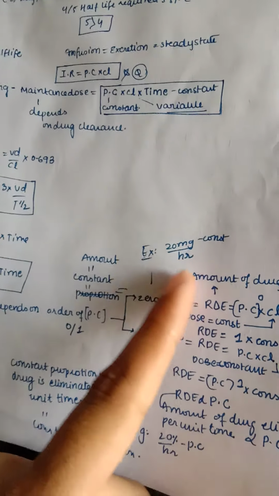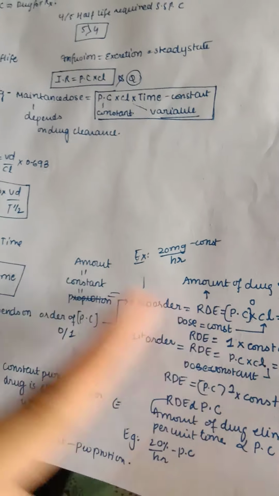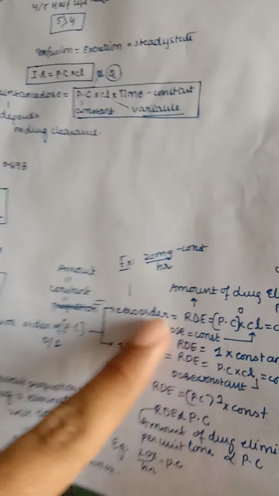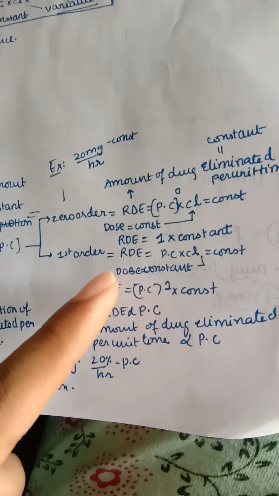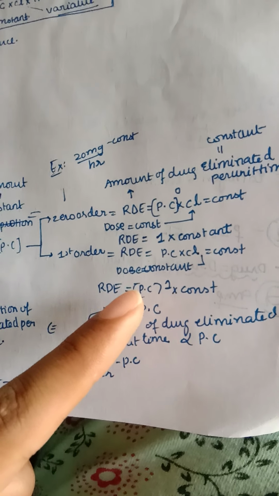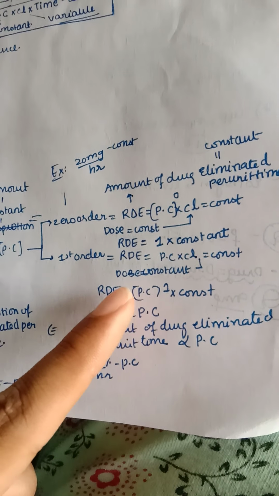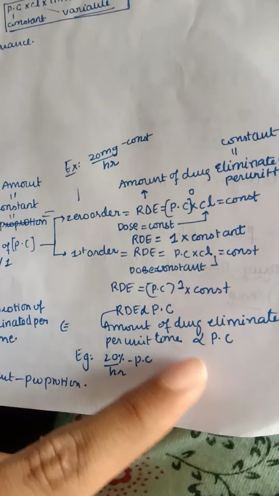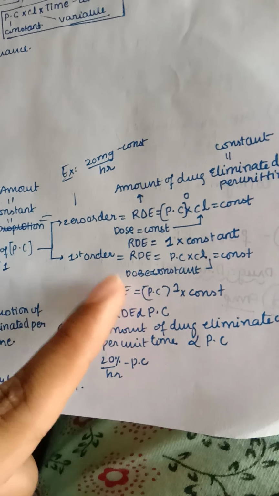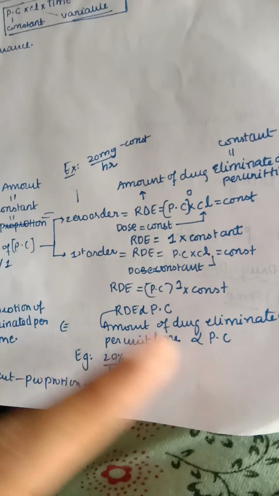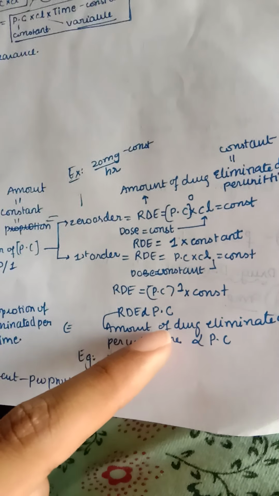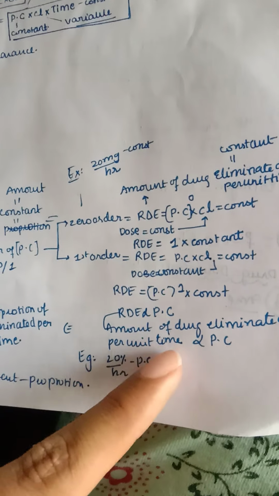So for example, 20 milligram per hour is constant. So remember that in zero order, what is constant? The amount is constant. Now let us see first order. In first order, the rate of drug elimination is equal to plasma concentration into clearance, which is constant. So again here, when the dose is constant, then the clearance is constant. So RD is equal to plasma concentration into constant. So RD is directly proportional to the plasma concentration.